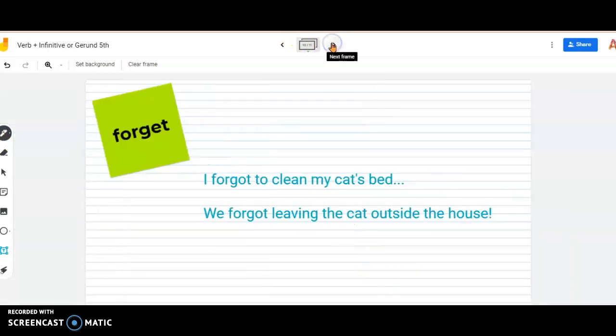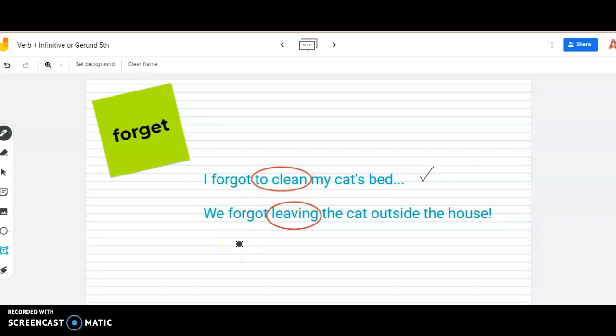Let's see with forget. I forgot to clean my cat's bed. Sorry, cat. We forgot leaving the cat outside the house. Okay, if I forgot to clean, if I use the infinitive, that means that I really forgot to perform an action, to clean it.